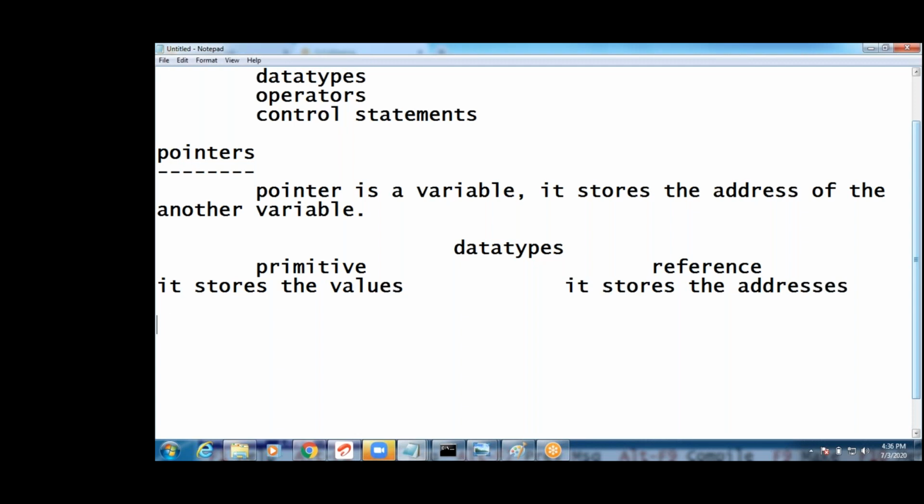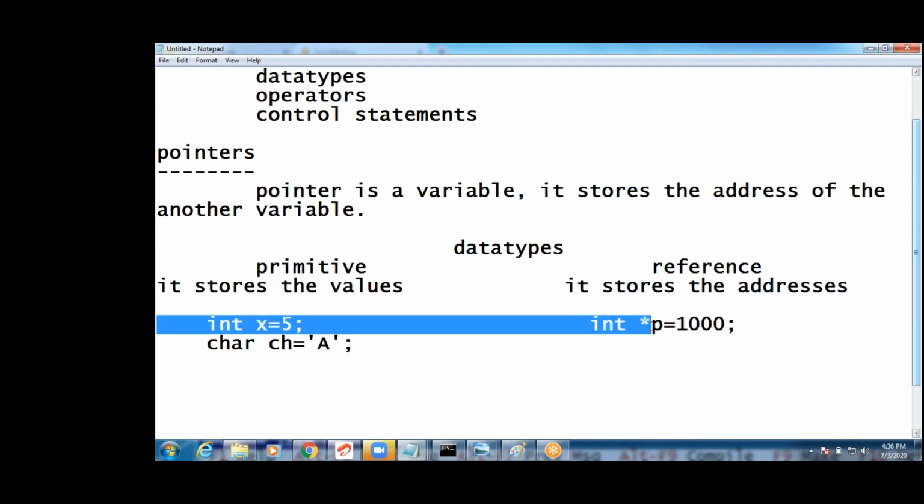For example, int x is what? It stores the value 5. Character ch also stores a value. These are primitive data types. Reference data types means, for example, pointers. Int star p equals 1000. What is the data type here? Int star. This is the int star data type, guys.